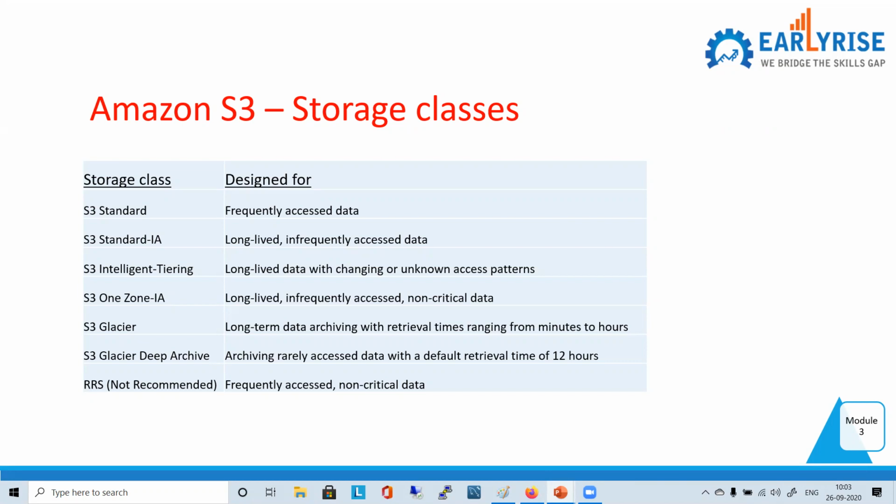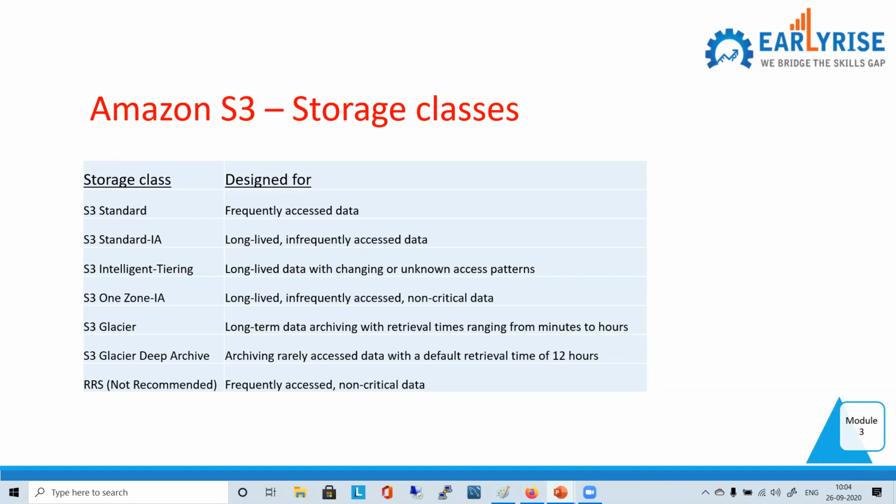As the name suggests, you may have a situation where you don't want to access your data very frequently, and you are sure you are not going to use it often. In that case, you will go for infrequent access.